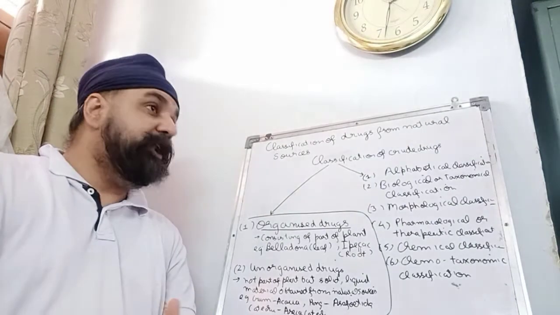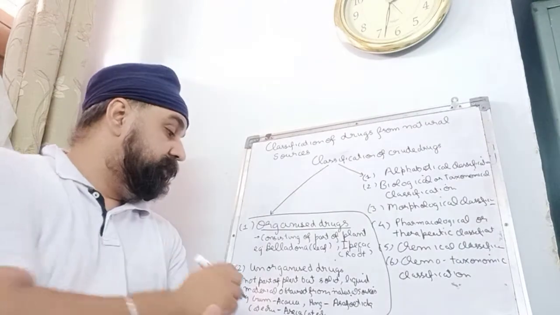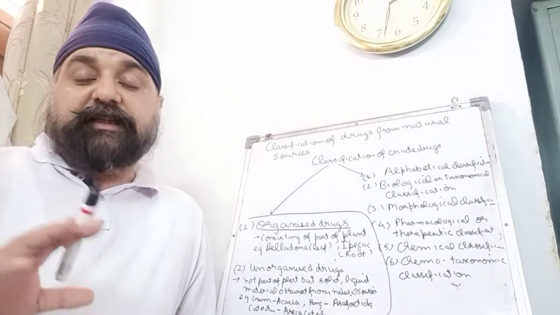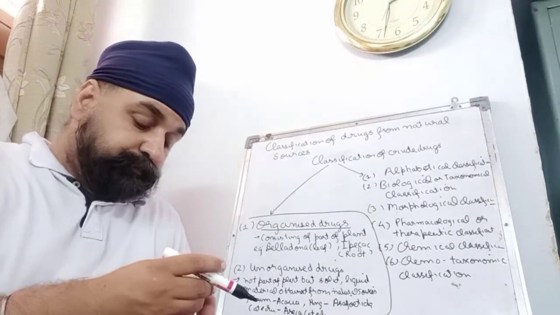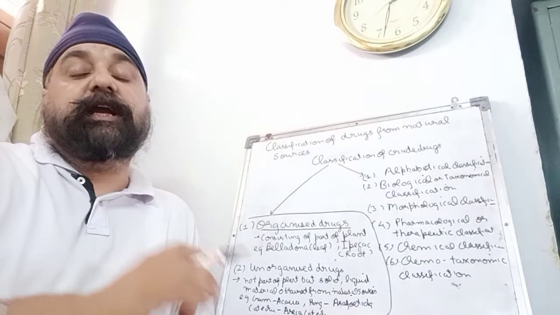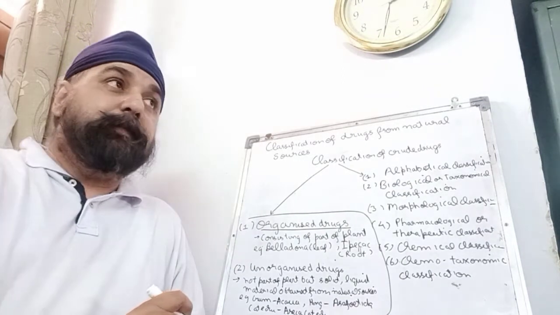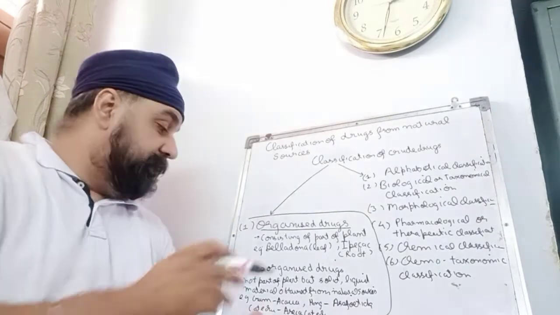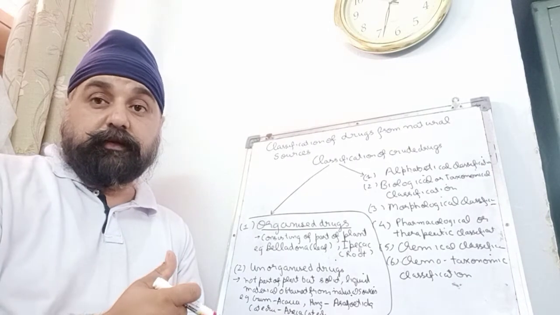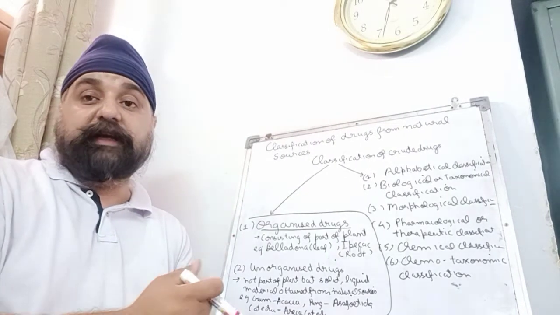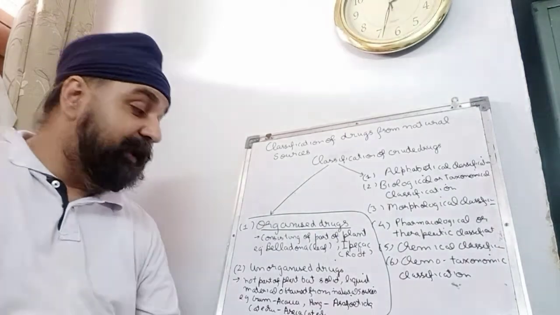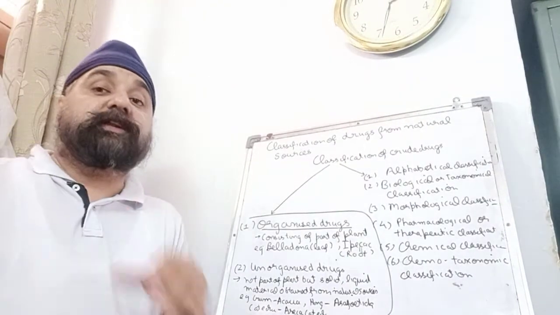Then comes unorganized drugs. Unorganized drugs do not contain any part of the plant, but are basically a solid or a liquid material which is obtained from the plant. For example, gum, which is obtained from acacia. Then hing, which is used in our day-to-day life, obtained from asafoetida. Catechu, obtained from Areca catechu. So these are all called unorganized drugs.